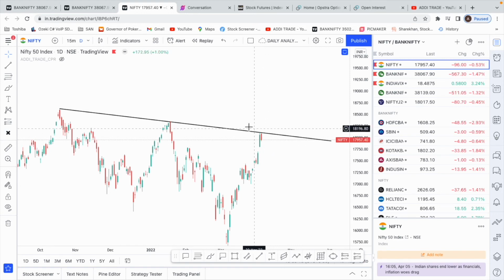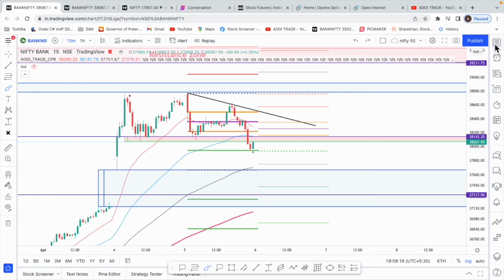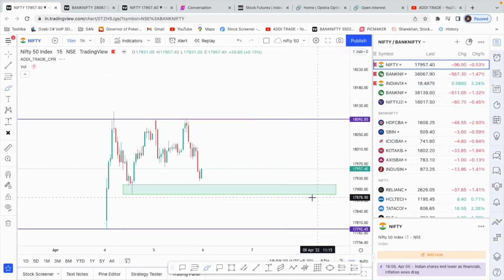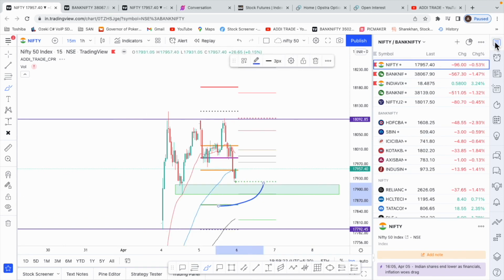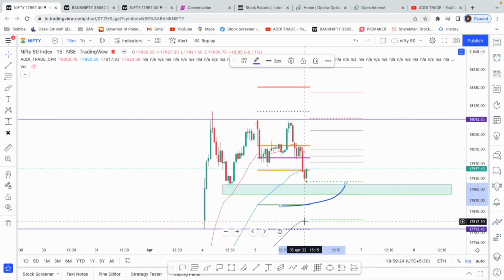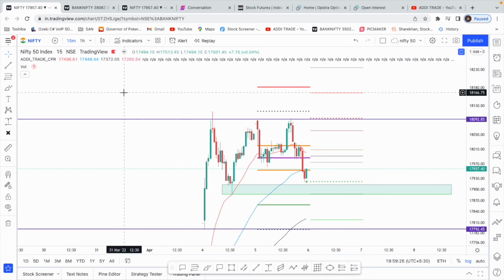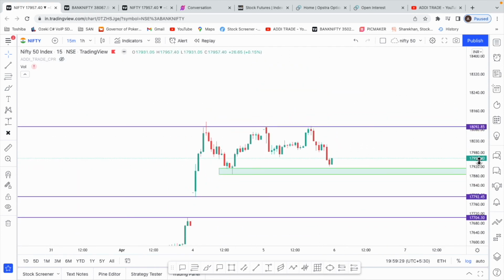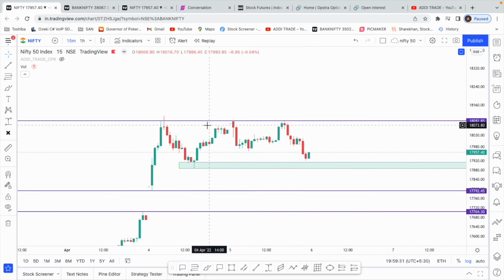Now looking at our 15-minute chart in Nifty, see, like in Bank Nifty where we made a double top, in Nifty we almost made a triple top.